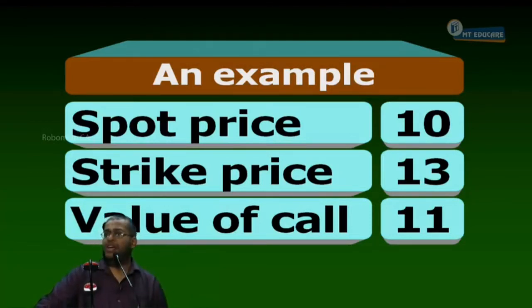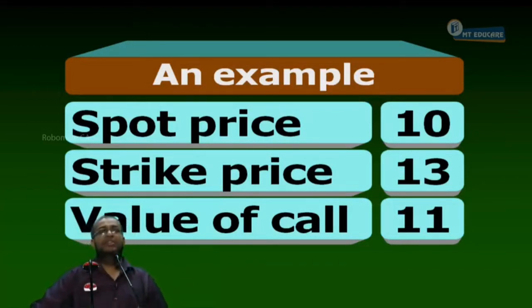And as a writer of a call, I have an obligation to sell or not? We will sell the share tomorrow. Hence, buy the share today. Everybody, are you understanding it or not?